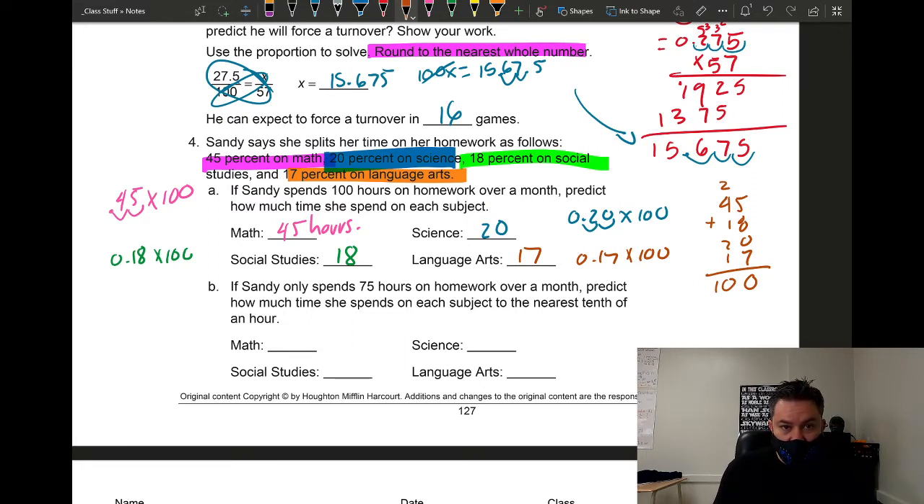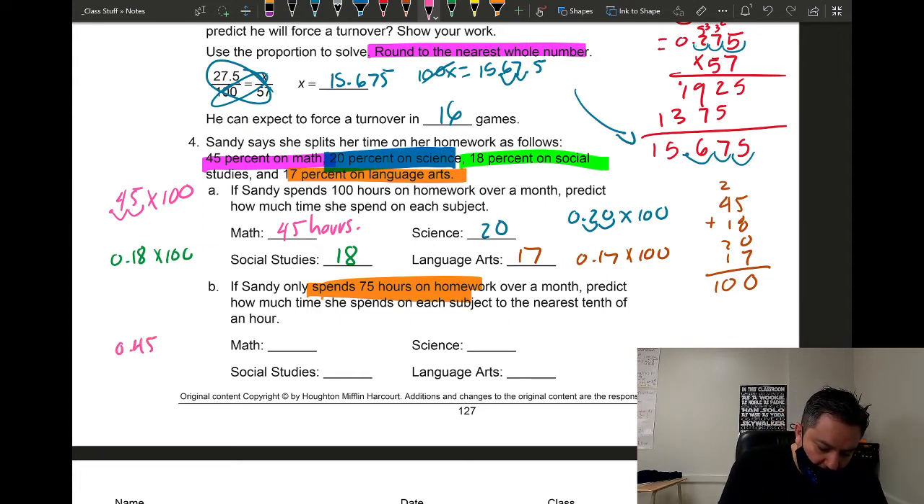That's it. Now it becomes a little more complicated if she does the same thing, but instead of 100 hours, she's going to do it for only 75 hours. The process is the same, and we're going to round to the nearest tenth of an hour. So the first one, pink. Instead of multiplying times 100, we're going to multiply times 75. So 0.45 times 75. When you multiply 0.45 times 75, you get 33.75. But we are rounding to the nearest tenth, so this will be 33.8